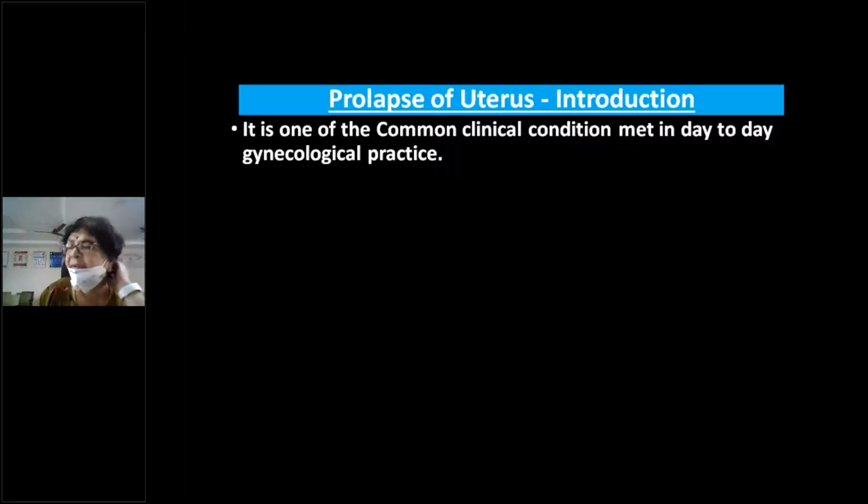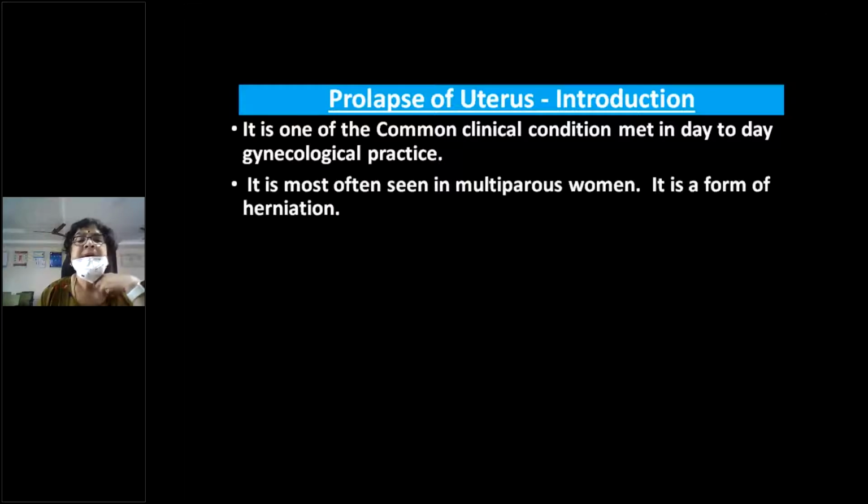Though nowadays the incidence is decreasing because of more cesareans and limiting the size of the family. We are not seeing so many prolapse cases nowadays, right? It is mostly seen in multiparous women, and it is something like a herniation, just like the femoral hernia, umbilical hernia, incisional hernia.